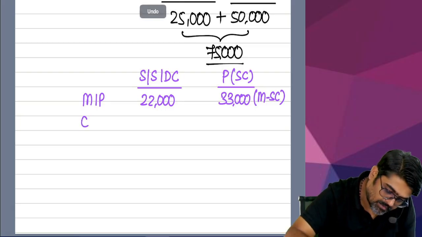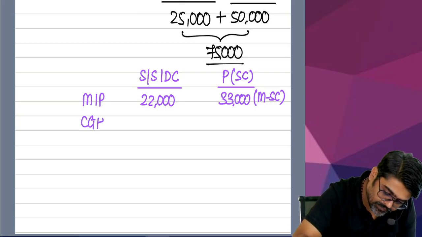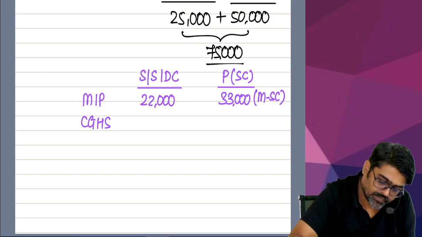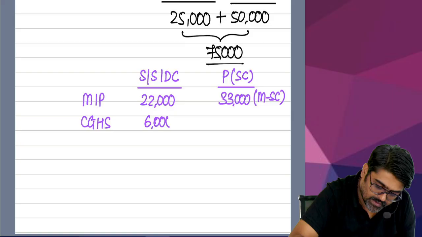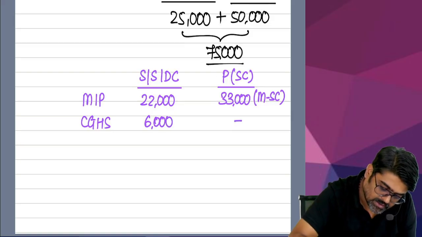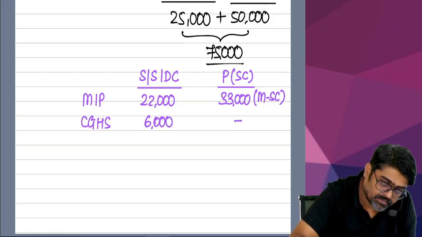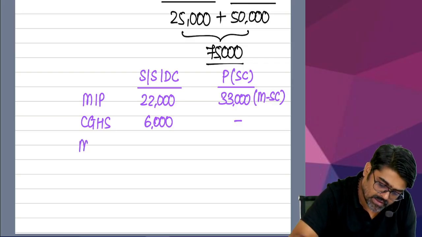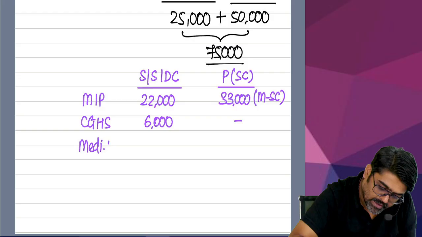Central government health scheme, how much payment? 6,000 will fully qualify. Yes or no? Any preventive health checkup? No. Only the medical expenses are incurred for father.